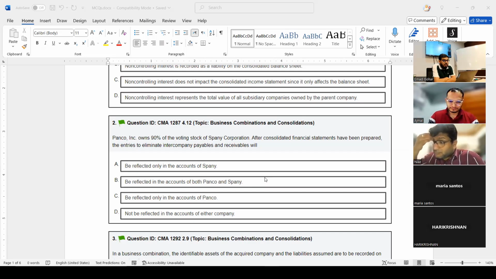As I discussed with you, when there are intercompany transactions, we will eliminate them, and that process is done while we are doing consolidation.